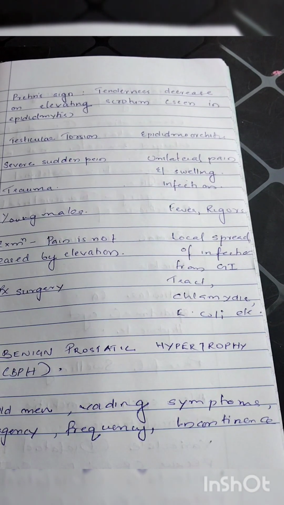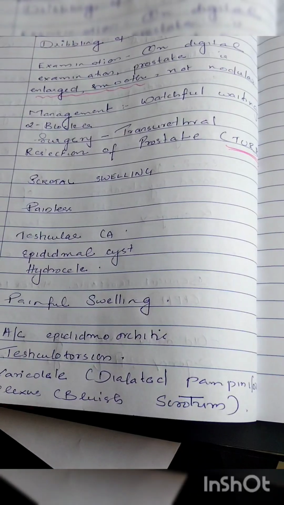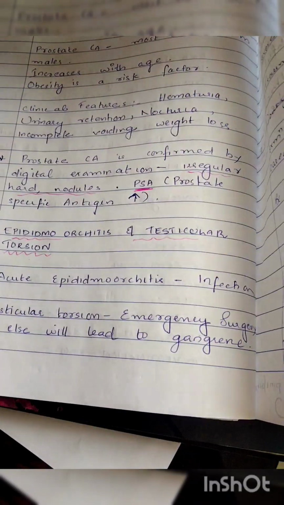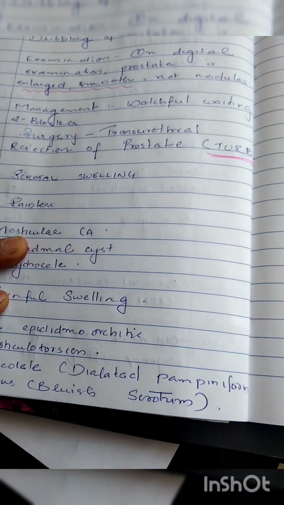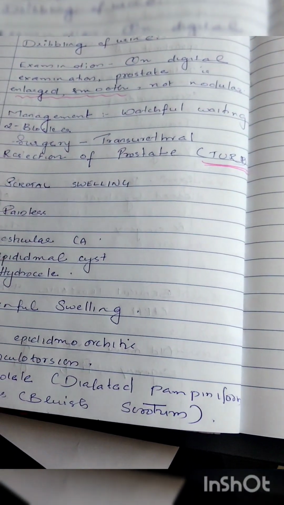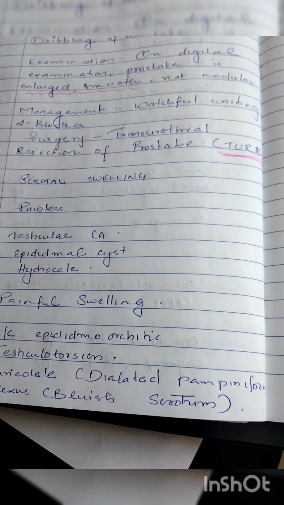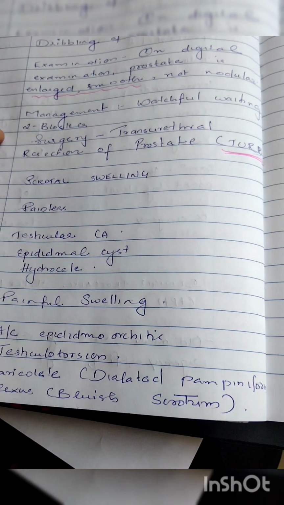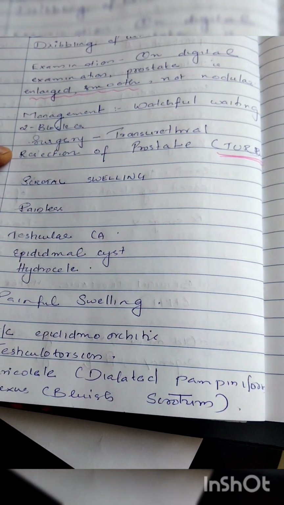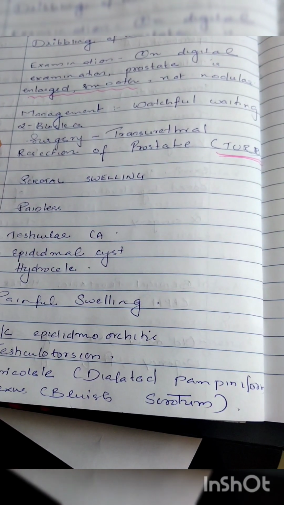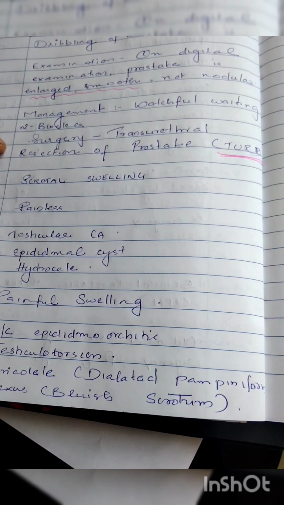Okay, now benign prostatic hypertrophy. BPH is seen mainly in old men with voiding symptoms like urgency, frequency and all. Like incomplete emptying and dribbling of urine will be there. Okay, and here on the digital examination the prostate will be enlarged and smooth, and for CA prostate we studied that it will be nodular. Here it is an enlarged and smooth prostate on digital examination. Okay, and the management includes watchful waiting, alpha blockers and all, and then surgery should be done as the last resort, and it is transurethral resection of the prostate.